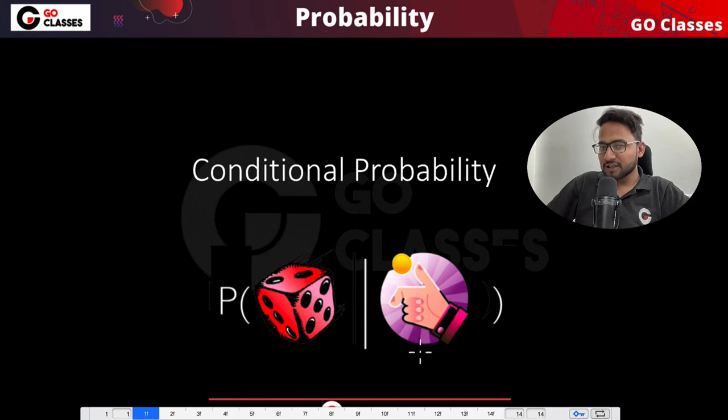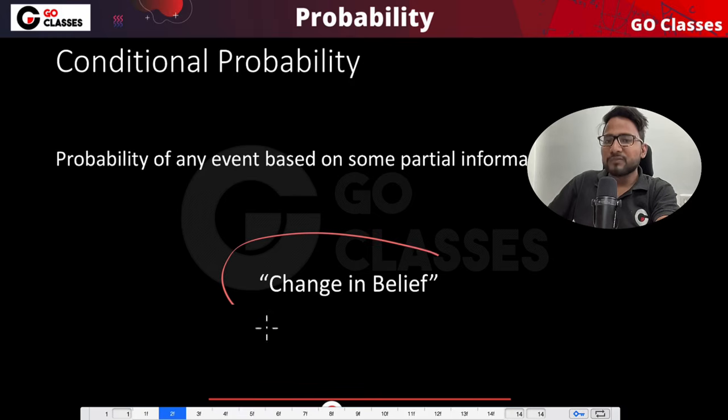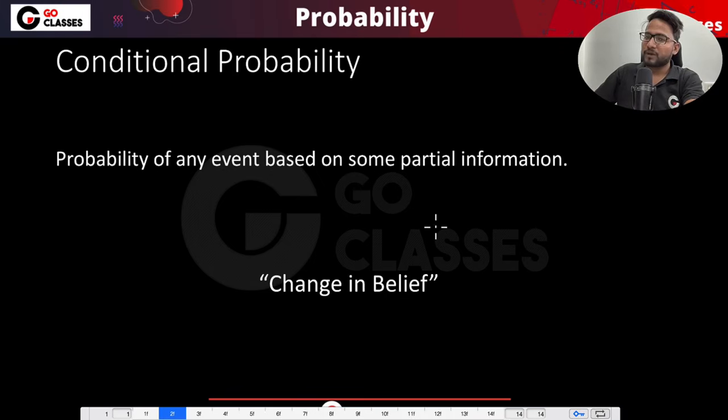For example, in this particular diagram, if some event, like tossing a coin, has happened, then what is the probability of, let's suppose, getting a 6 on this dice, something like that. So basically it is a change in belief, which means the probability of any event based on some partial information. Let me just give you the example.